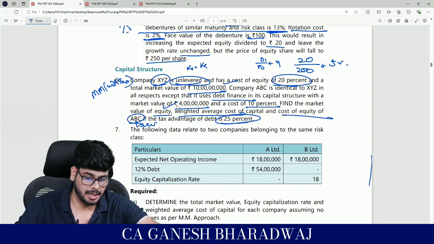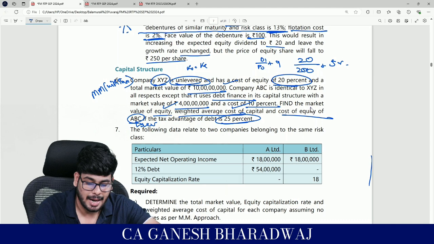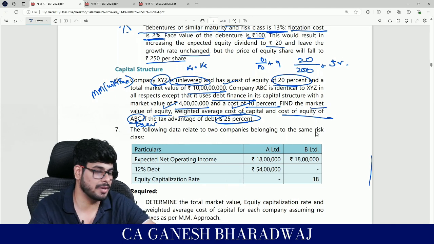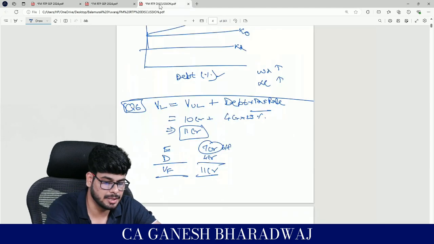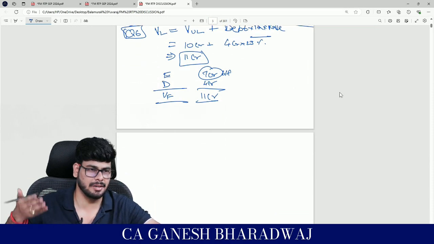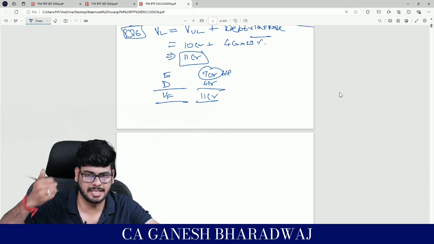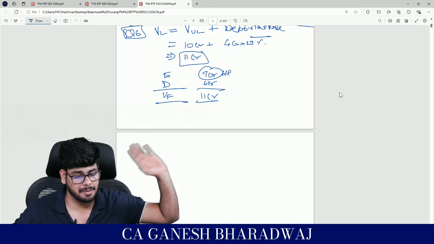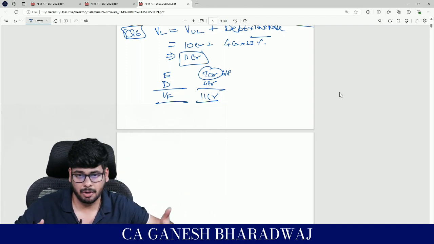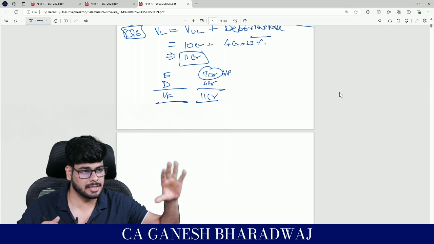Now they are not stopping there. They are asking you for the WACC, and they are also asking for the cost of equity calculation and all that. Clear with this? Right? Basically, this guy has given a few other propositions. Based on that, he has derived some formulas. These formulas can be mathematically derived, but we don't have the time to derive all that right now. But yes, these are mathematically derived.